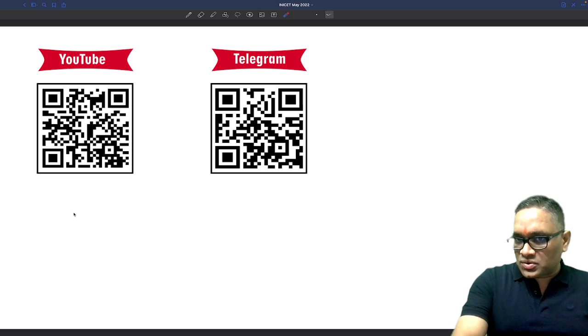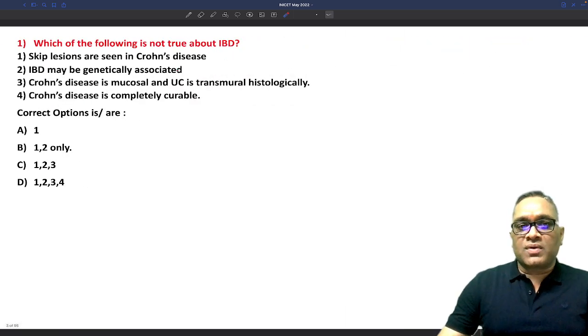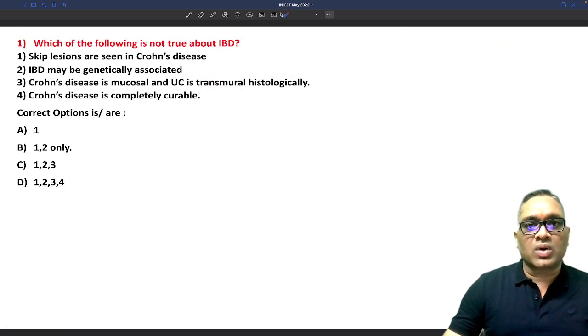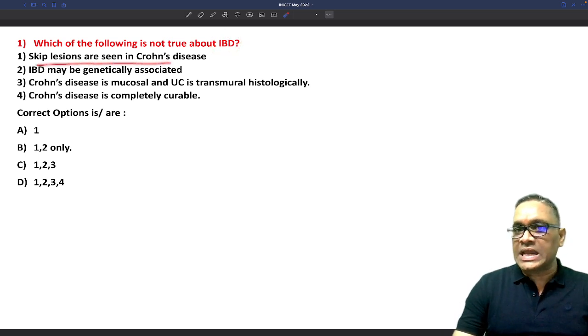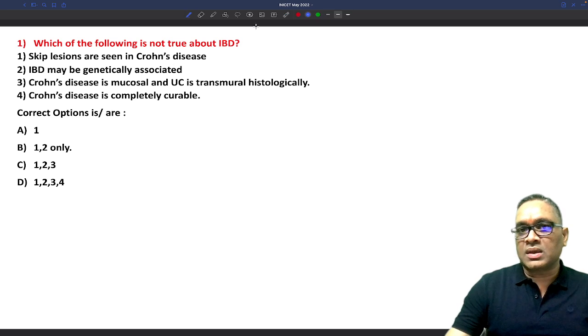So let's start. Question number 1: which of the following is not true about inflammatory bowel disease? Skip lesions are seen in Crohn's disease. Now you tell me, what should be the right answer? Is it a true statement or a false statement? First of all, we know that this is a true statement: skip lesions are seen in Crohn's disease. Next, inflammatory bowel disease may be genetically associated. What do you think? Is it genetically associated?